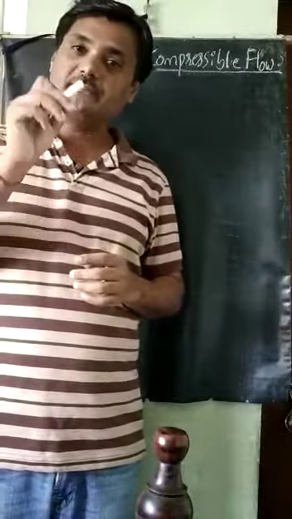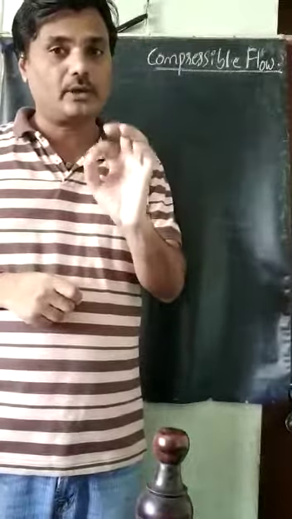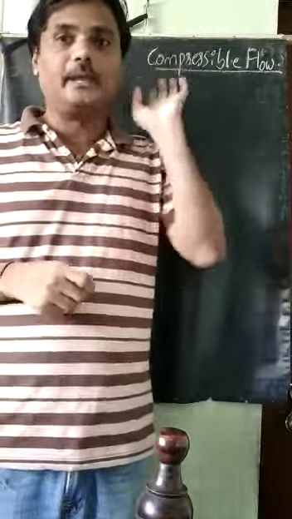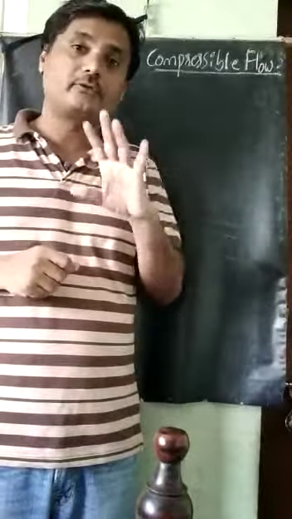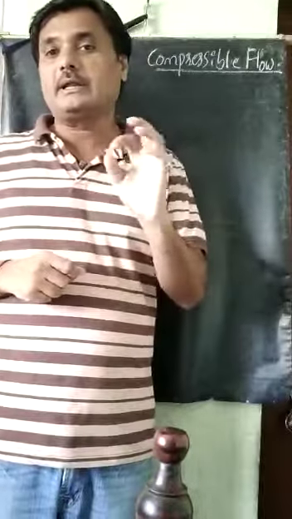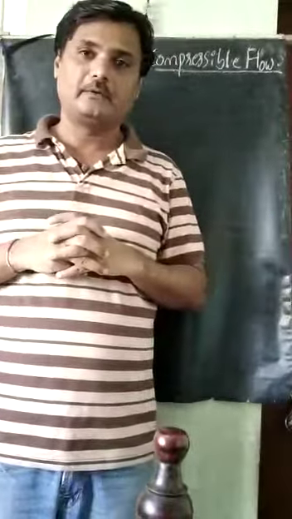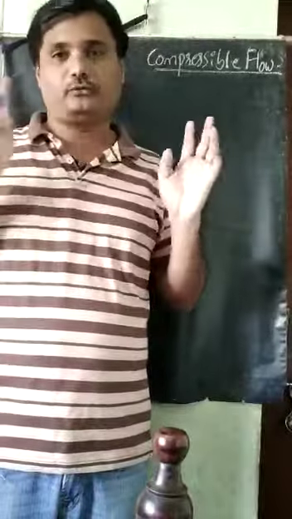So in such a fluid, we should not assume that the density is constant. We have to take the density as varying. In supersonic flows especially, the density is also varying, so we do not take the density as constant for our analysis. That kind of fluid flow is called compressible flow here.